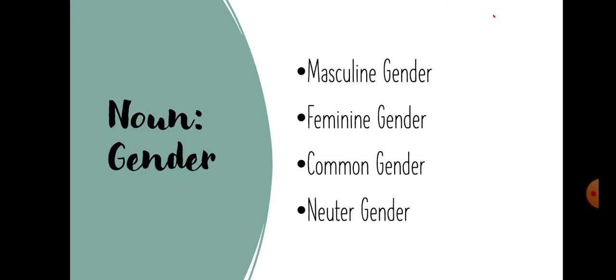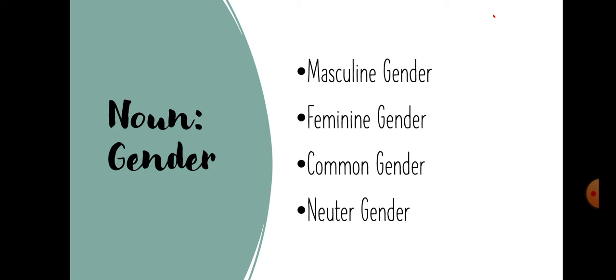Students, in our complete series of English grammar, today I am going to explain a very important topic, noun gender. Students, we have already read noun, kinds of noun, and noun number, and here in this series we are going to read about gender. So, students, what is gender? Gender indicates whether the noun is male or female or common or neuter.